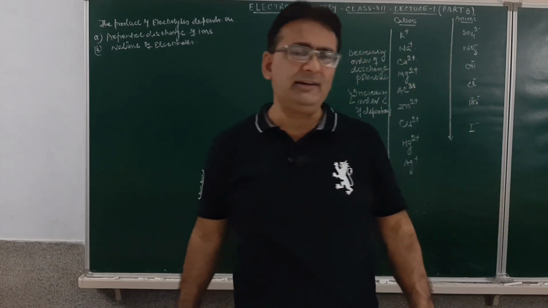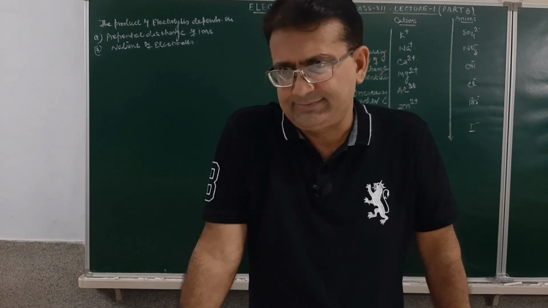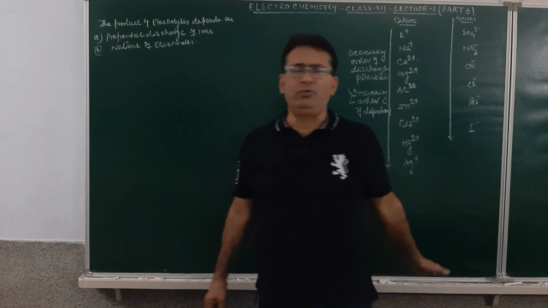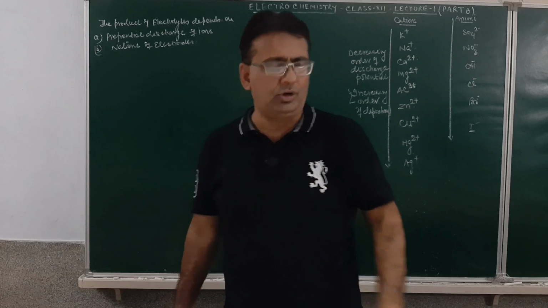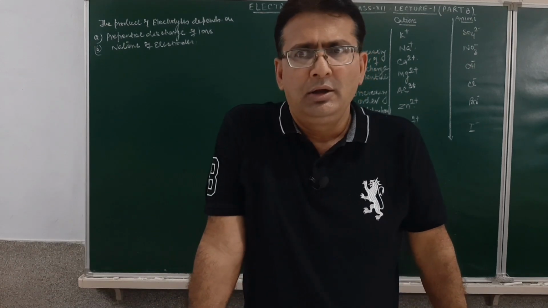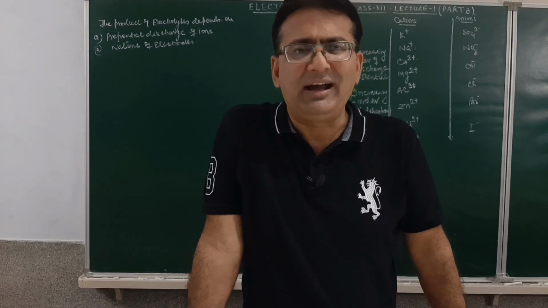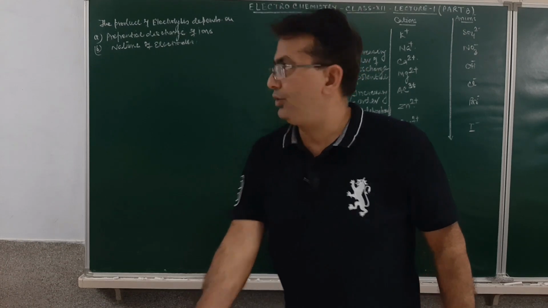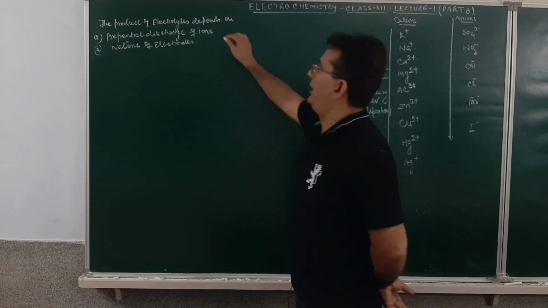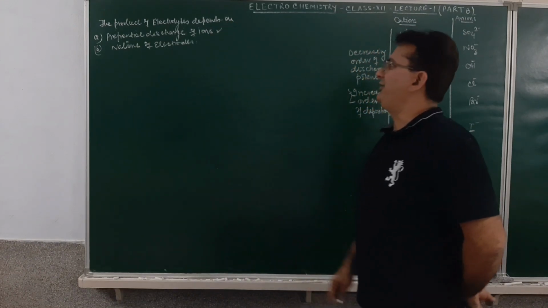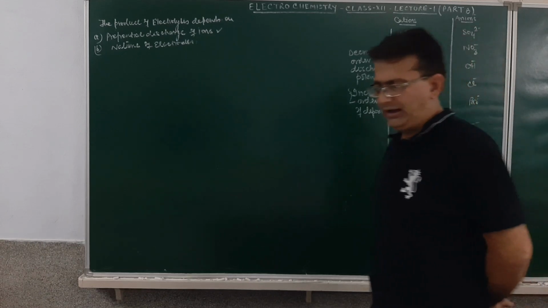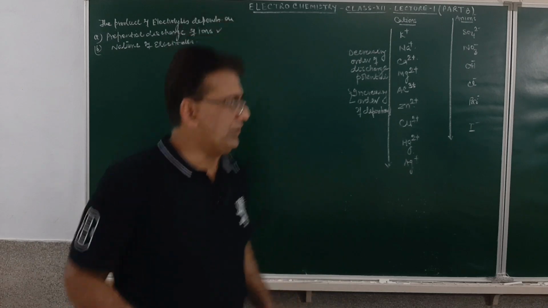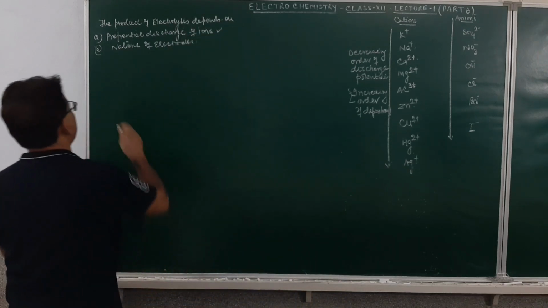Now, what is preferential discharge of ions? One example we discussed in the previous lecture was the electrolysis of molten sodium chloride, in which the sodium ion was obtained at the cathode and the chloride ion was obtained at the anode. Today, we will learn how the preferential discharge of ions and the nature of electrode affect the product of electrolysis. Now, first is the preferential discharge of ions.